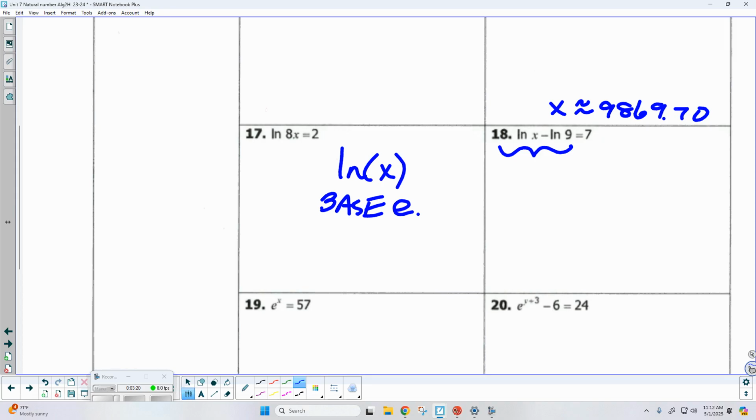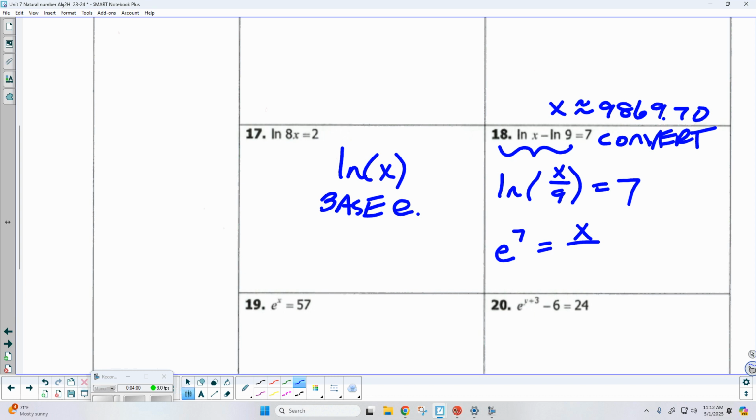Okay, so what do we do with logs of the same base that are separated by subtraction? We divide. So because x is first, that means it has to be in the numerator. So I'm going to say the natural log of x over 9 is equal to 7. Now, we've been working lately with equations where it's a 1 log equals a second log. If that's the case, we just cut the logs loose, but this one only has the 1 log. So what did we do yesterday? There we go. We go ahead and convert it. Okay, so this is going to be base e to the 7th is equal to x over 9.